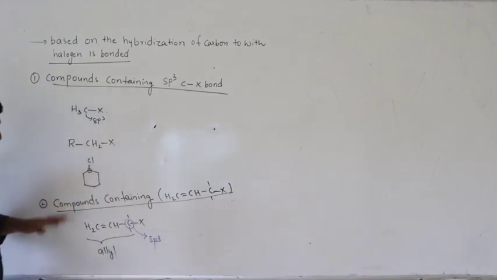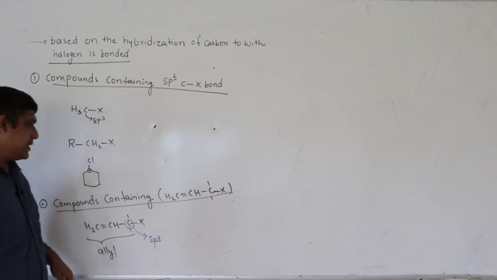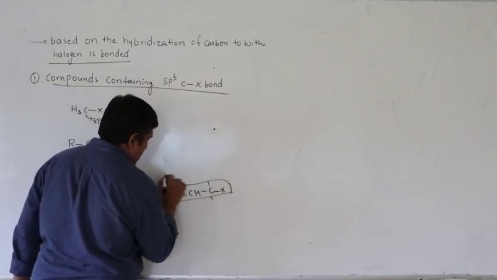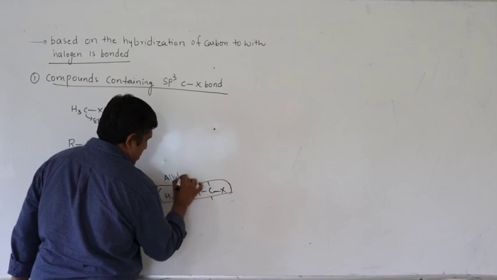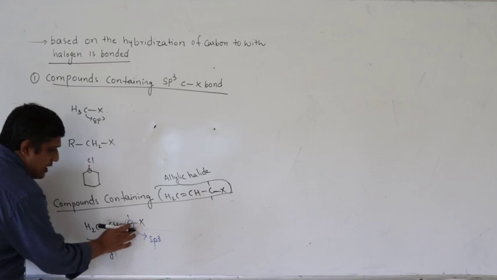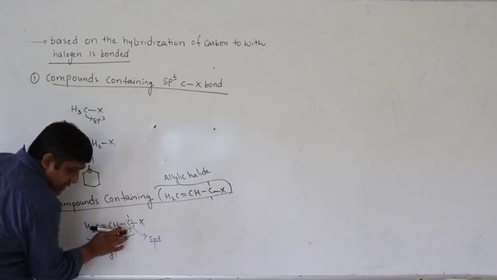Right. So allylic halide is nothing but halogen atom attached to sp3 carbon.